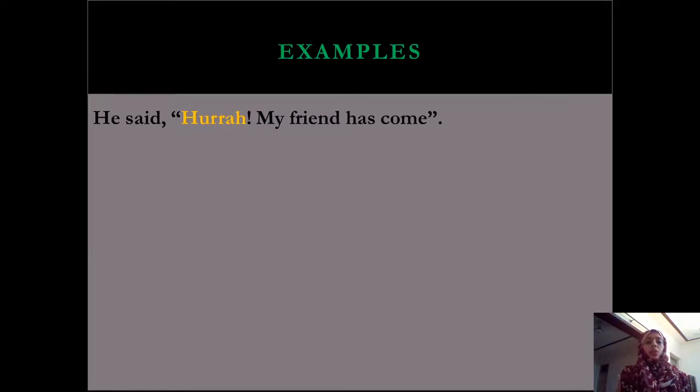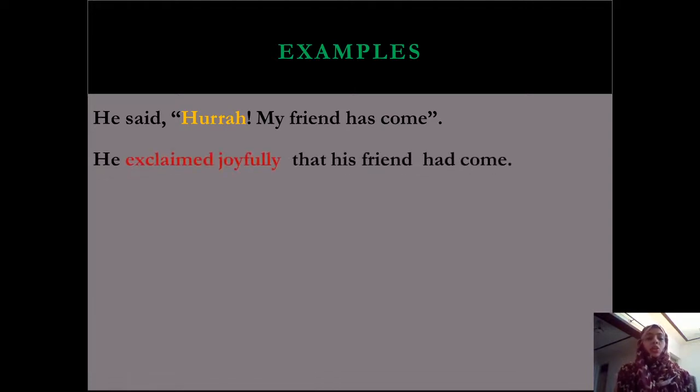So let's start with example number 1. He said, comma, hooray, my friend has come. Now how do we change this? He exclaimed. Instead of said, we use exclaimed. Instead of hooray we use joyfully. Now omission of comma, we use the conjunction word that. Instead of my, we use his according to the subject, and the subject here is he. Friend, and here it is present, so we change this into past, had come.